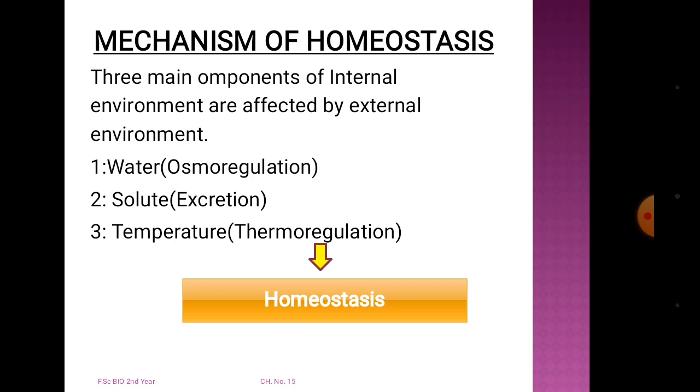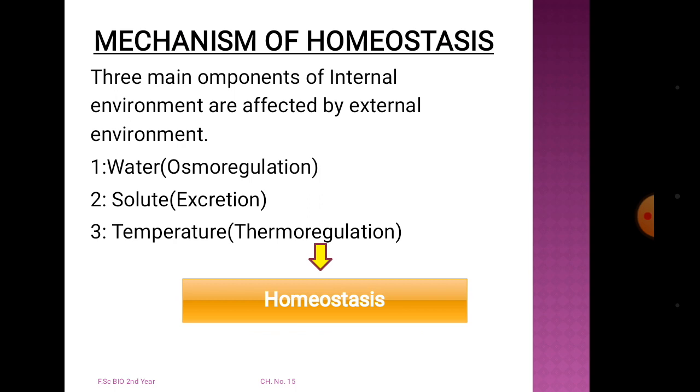Temperature, or thermoregulation. Thermoregulation: therm means temperature, regulation means to maintain. It maintains the temperature of the body. For example, the normal temperature of the body is 37 degrees centigrade. If the temperature increases, for example in a hot environment in the summer season, it may increase up to 40 or even 50 degrees centigrade, but the normal body temperature is 37 degrees centigrade.